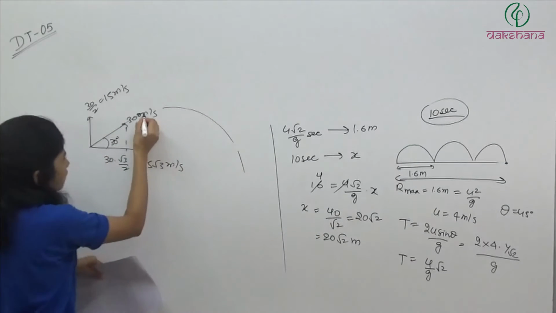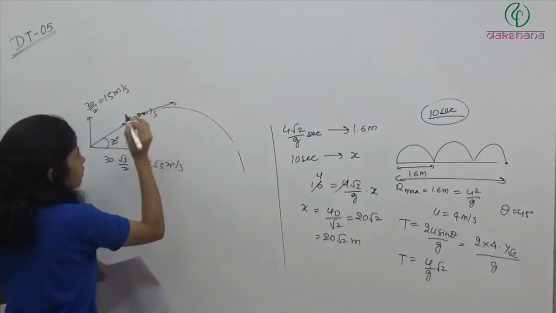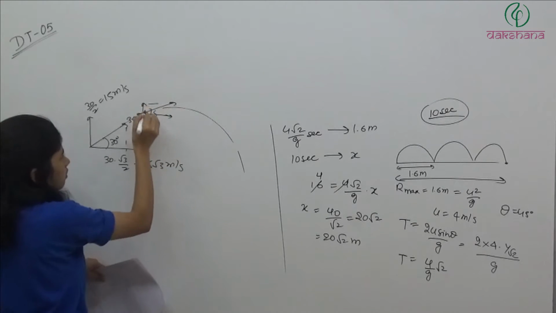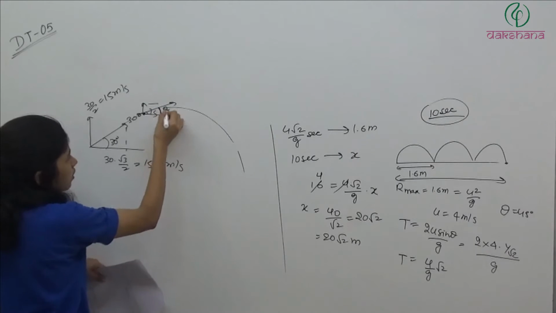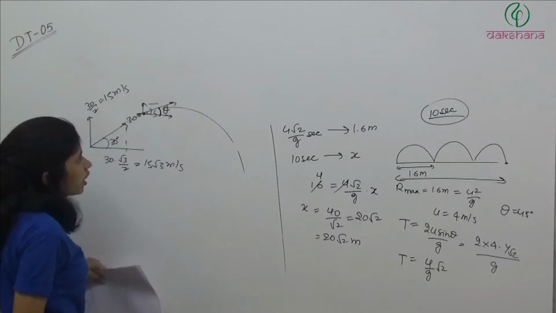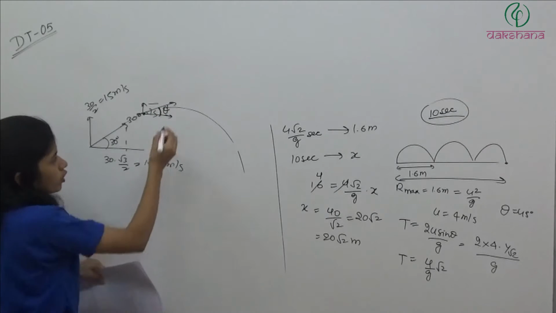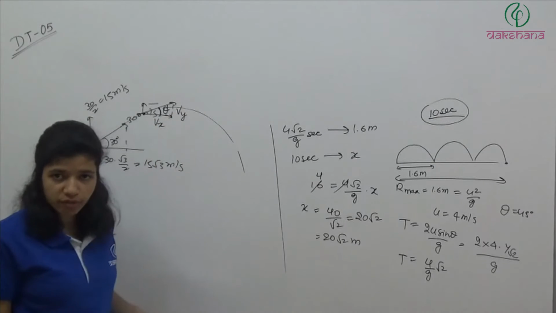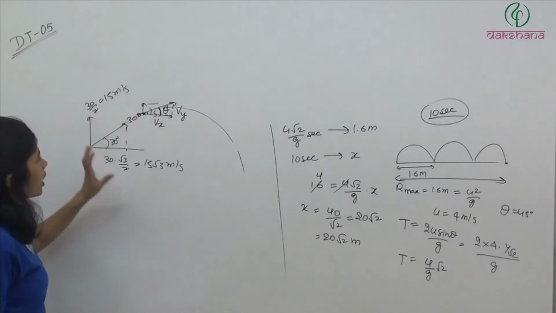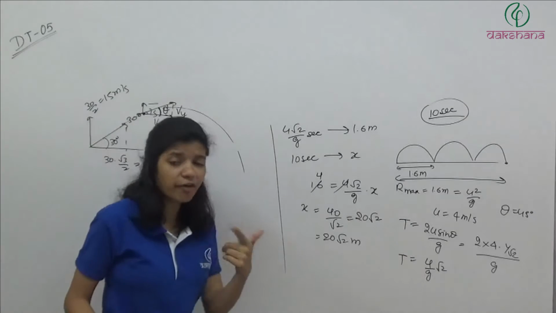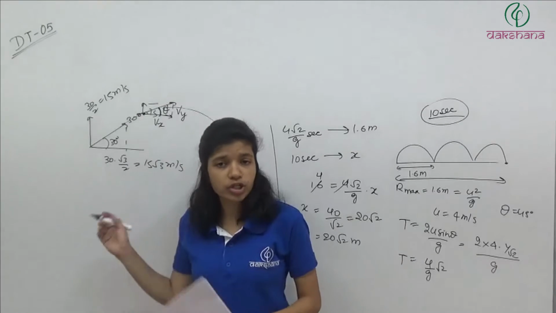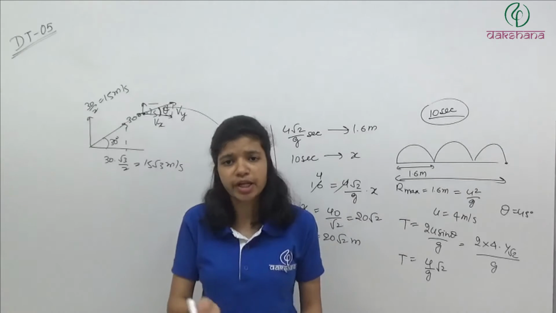Let's say at this instant we want to find the angle. Its velocity will be something like this. In x this will be the velocity, in y this will be the velocity, and this will be the angle theta made by the projectile with the horizontal. How will we find it? This is Vy, this is Vx. Tan theta is equal to Vy by Vx. Here we want to know the angle made with the horizontal after 1.5 second. Clear? You can do this question very easily. Explaining it takes time.